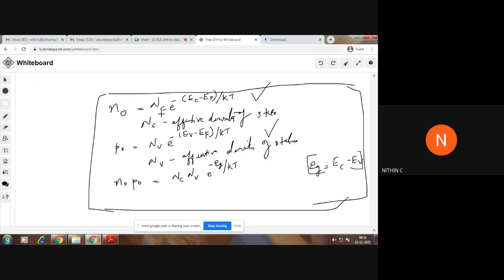N0 is equal to Nc e raised to minus of Ec minus Ef by kT. P0 is equal to Nv into e raised to minus of... Is there any error in this expression?